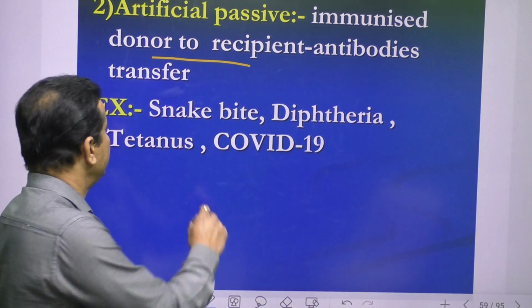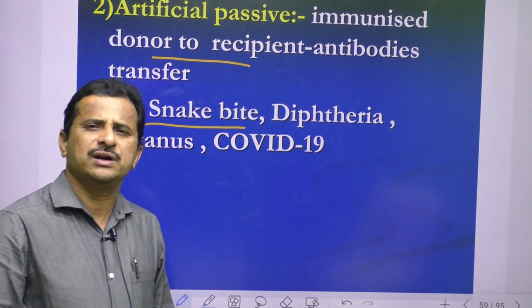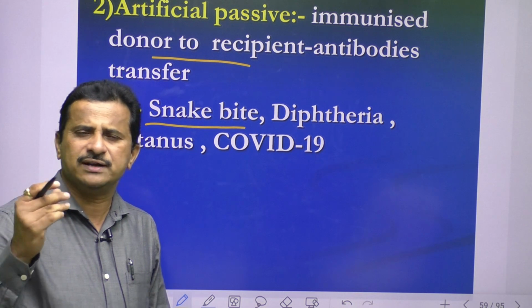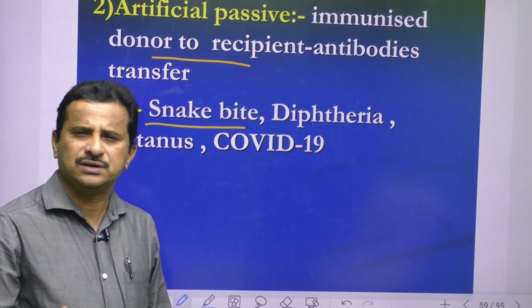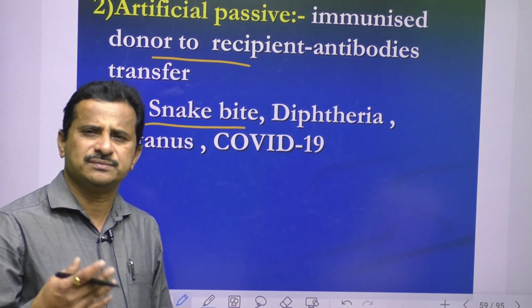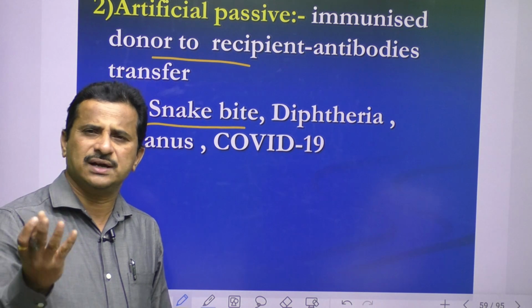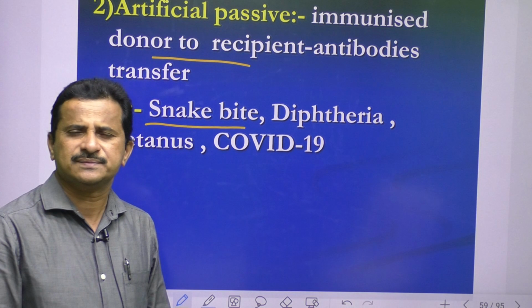For example, for snake bites, we take antibodies from horses by slowly injecting some snake venom into the horses. Doctors or laboratory persons induce antibodies against the snake venom in horses.